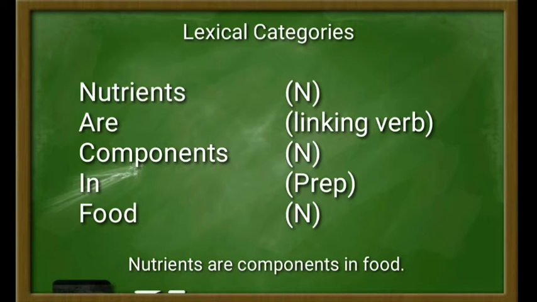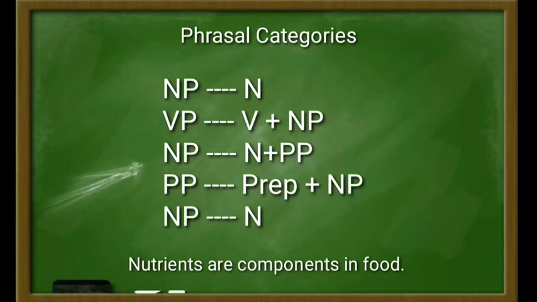And then next we're going to jump into the analysis of phrasal categories. The first is noun phrase, which is nutrients, or noun, and then the verb phrase here is are components in food, which consists of verb and noun phrase. And then the next phrasal category is noun phrase, which is components in food, that consists of noun plus prepositional phrase.